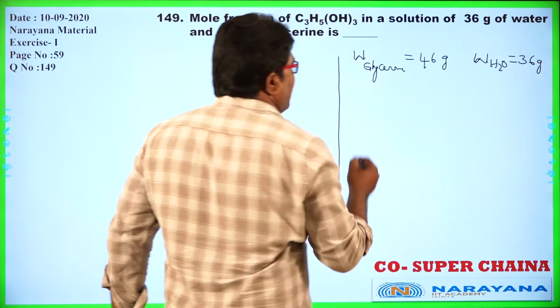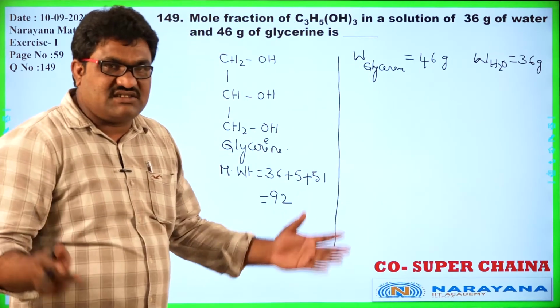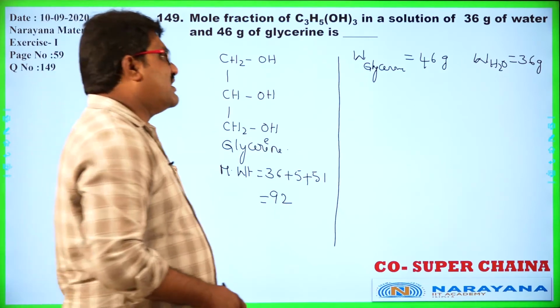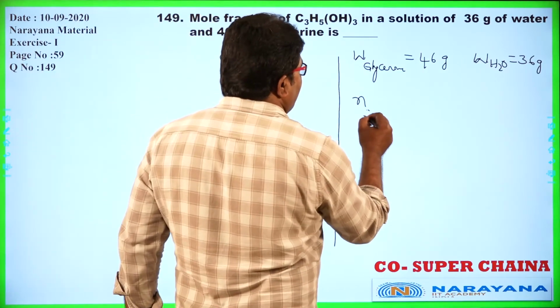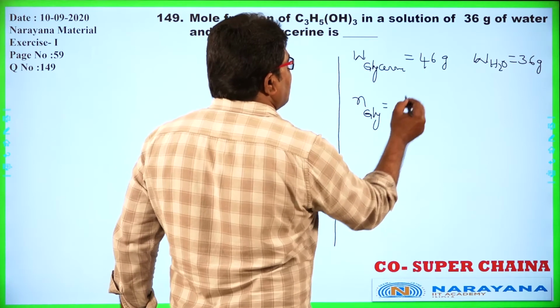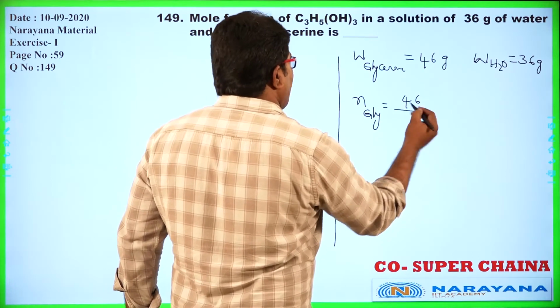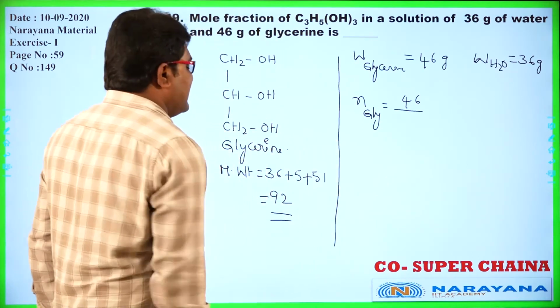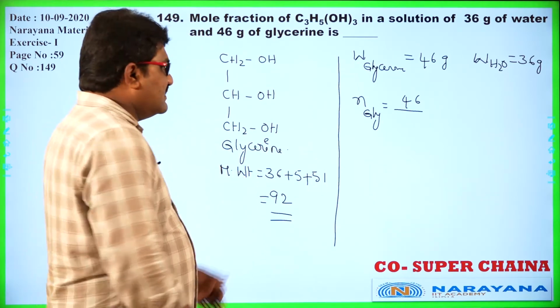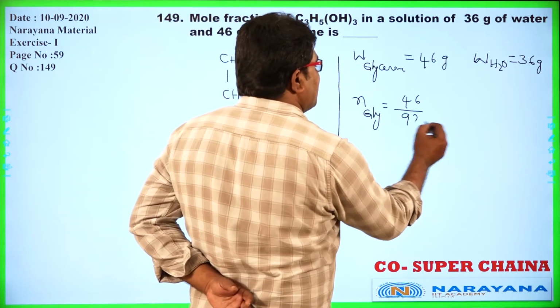Now, in order to find the mole fraction, we can find the number of moles. Number of moles of glycerin is equal to weight by molecular weight, and we have found the molecular weight as 92.